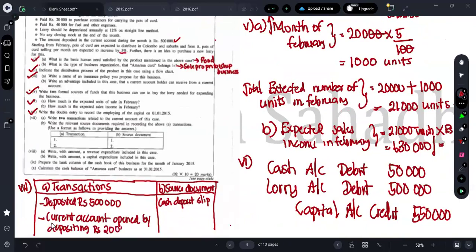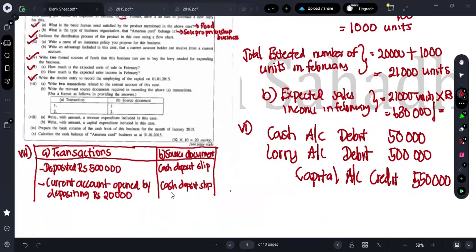You should write it as a transaction, and again put the source document as the cash deposit slip. As they're asking for only two, you can just write two transactions like this clearly in the table.